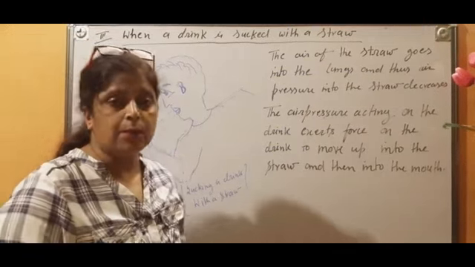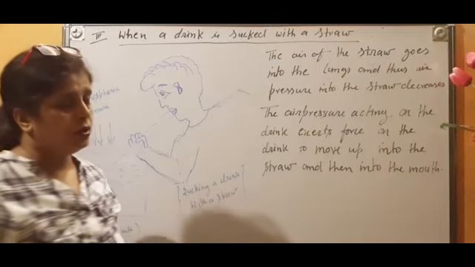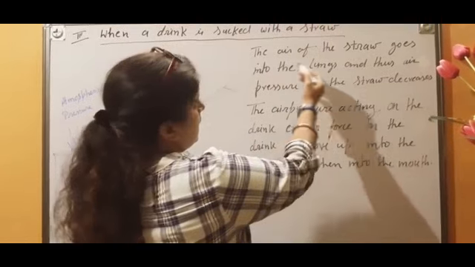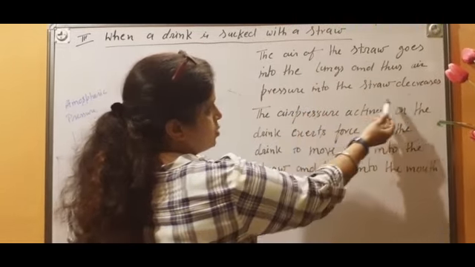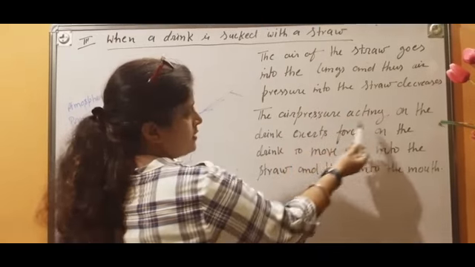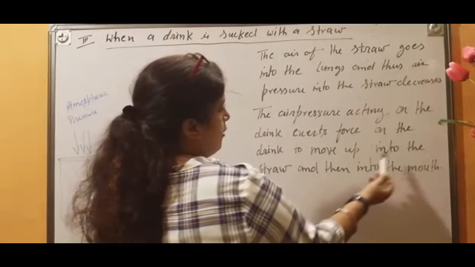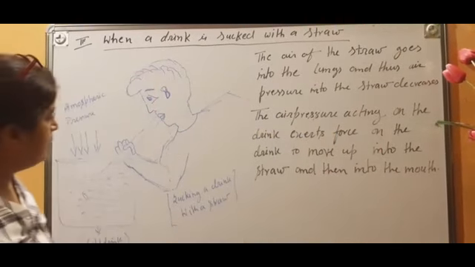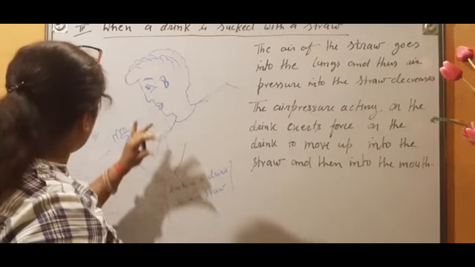Now, third example, I have chosen this one: when a drink is sucked with a straw. What I have written, first of all, you see, then I will explain the diagram. The air of the straw goes into the lungs, and thus air pressure in the straw decreases. The air pressure acting on the drink exerts force on the drink to move up into the straw and then into the mouth. Try to understand. So this is a cold drink, children. And a person is trying to suck the cold drink.